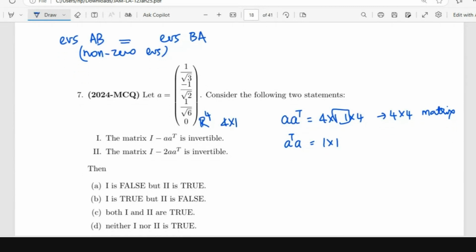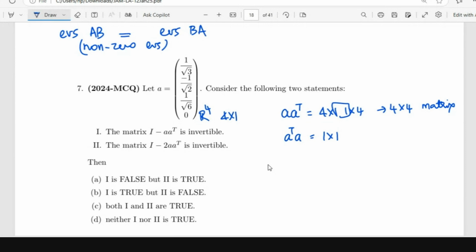So we just have to calculate A transpose A. It is nothing but the sum of squares of all the entries of the vector A: 1 by 3 plus 1 by 2 plus 1 by 6 plus 0. So this is 1. So 1 is an eigenvalue of A transpose A, which means 1 is an eigenvalue of AA transpose. In fact, we are interested only in non-zero eigenvalues, right?